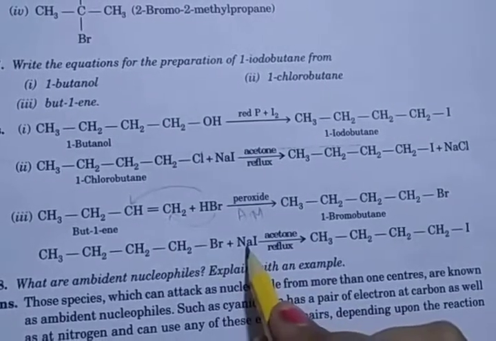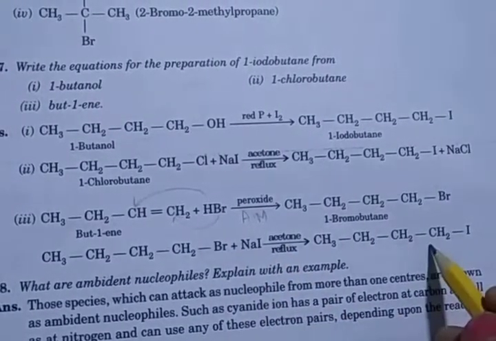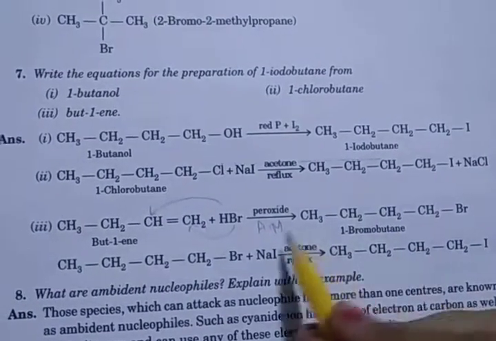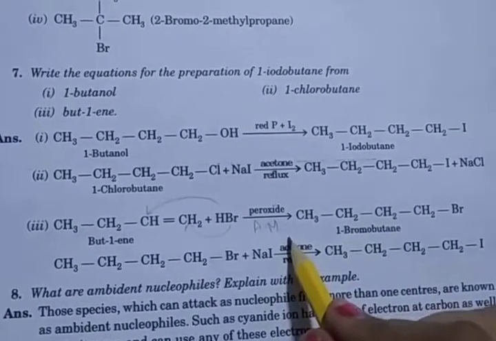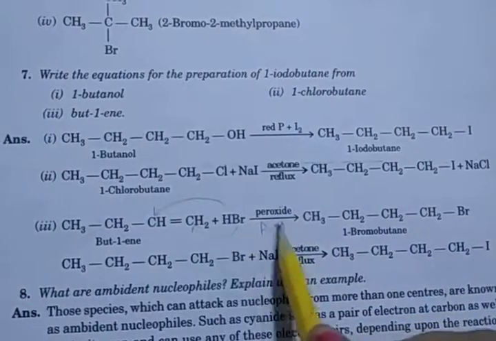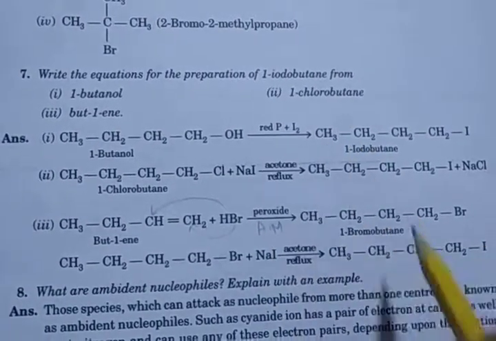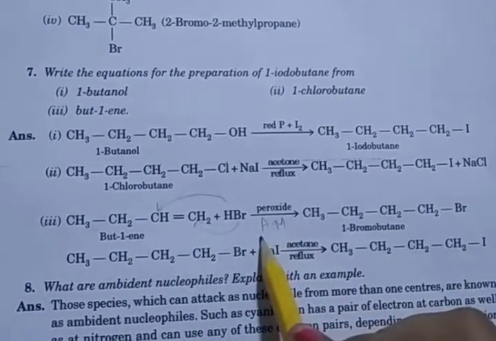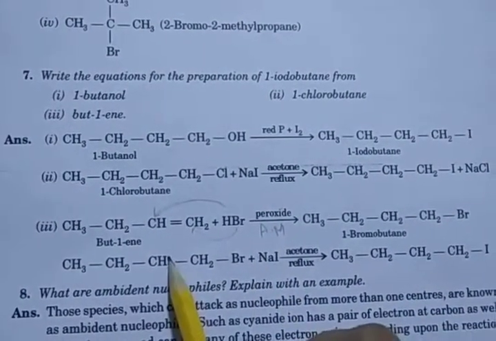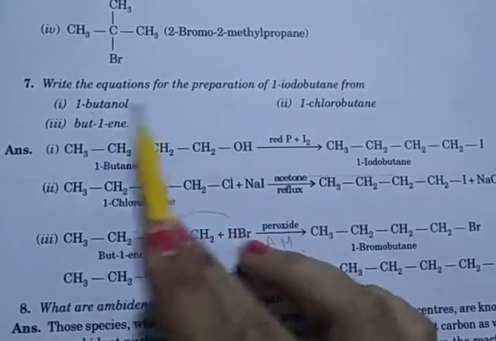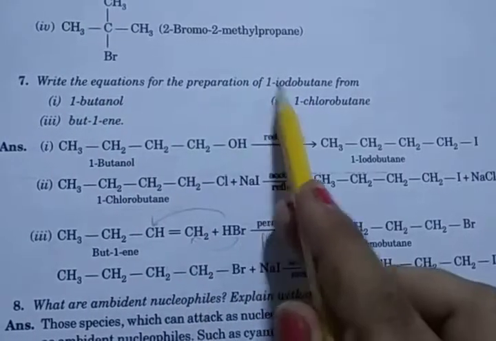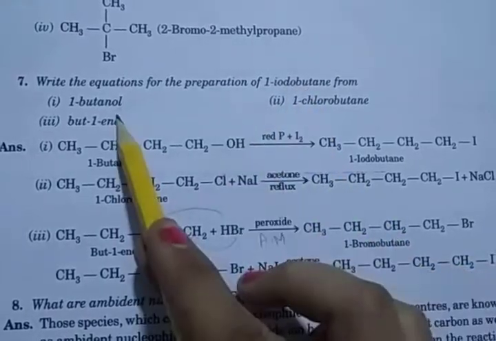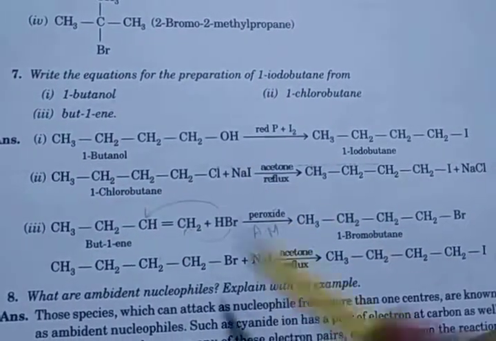So NaBr is replaced and iodine attaches. So 1-iodobutane forms. So the anti-Markovnikov rule is followed, the reason being that peroxide is present. For 1-bromobutane formation we have to use the anti-Markovnikov rule. Clear? So this is the given reactant, and in the question the product is given. So for formation of the product from the reactant, we have to apply the reaction.